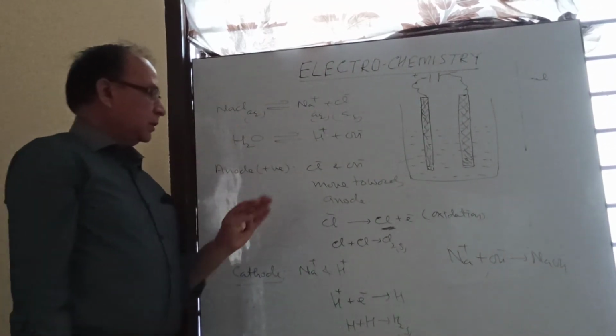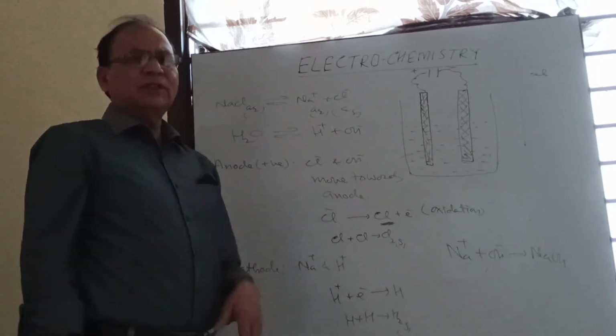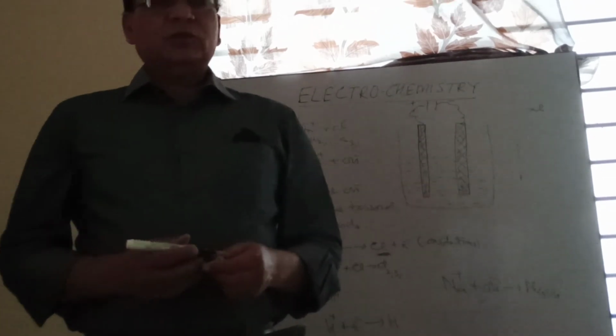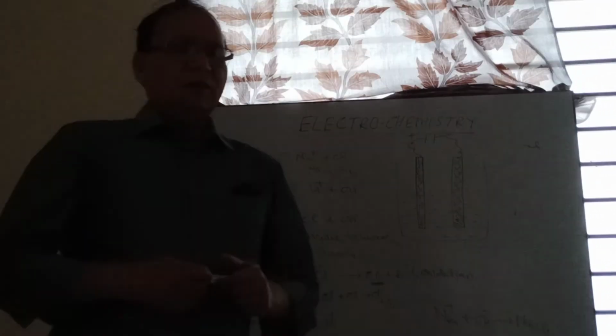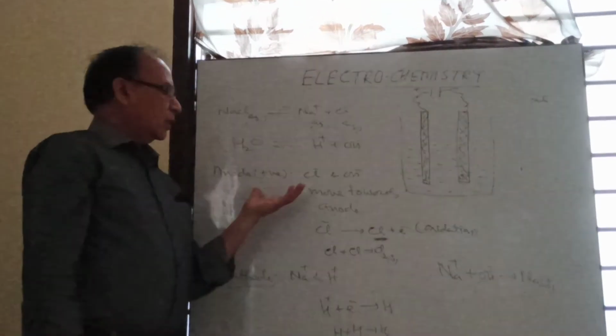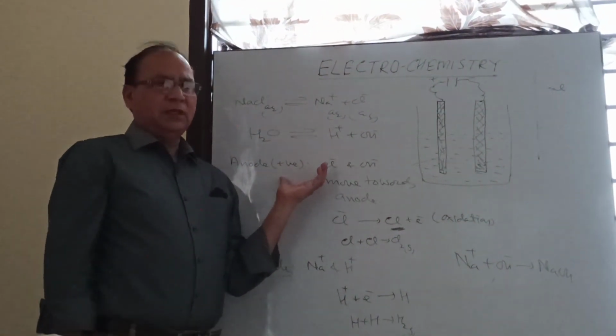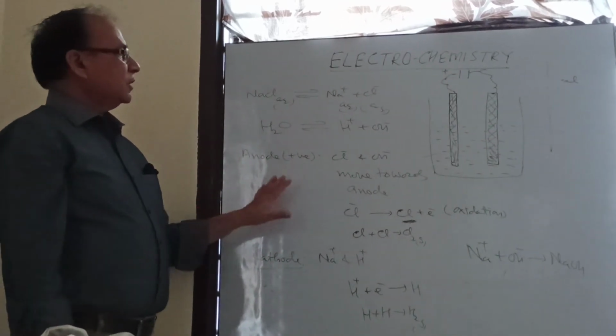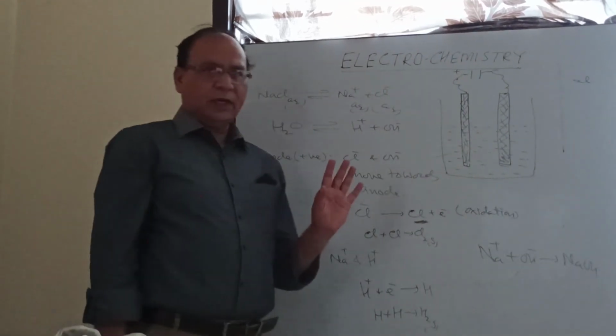One question you may be thinking is how can we decide which ion will get discharged first? It depends on the electrode potential. We will discuss later in this unit how we can decide which ion will have low or high discharge potential.